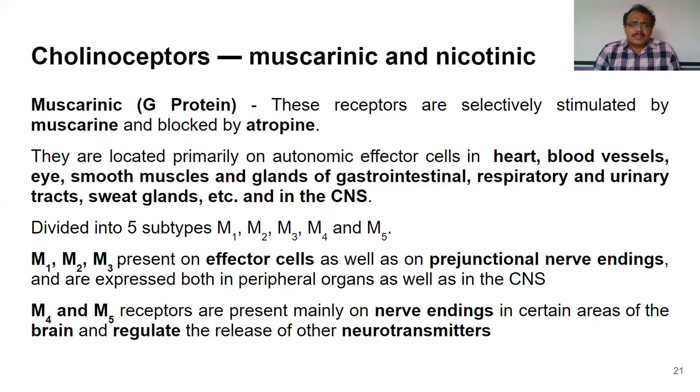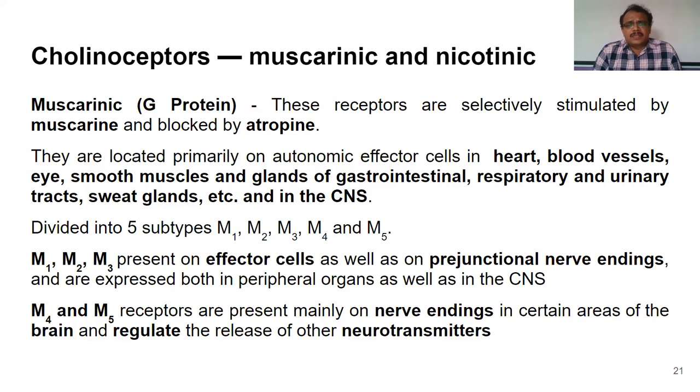And muscarinic receptors come under G-protein coupled receptors, whereas nicotinic receptors come under ligand-gated ion channel type of receptors.